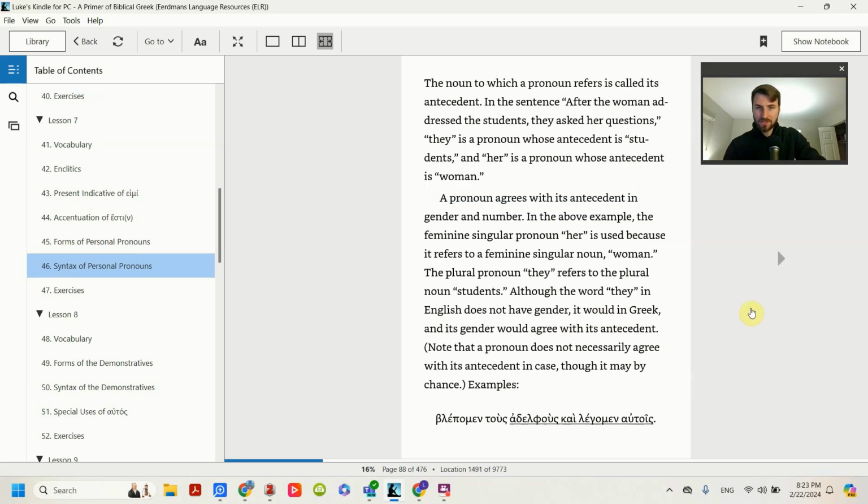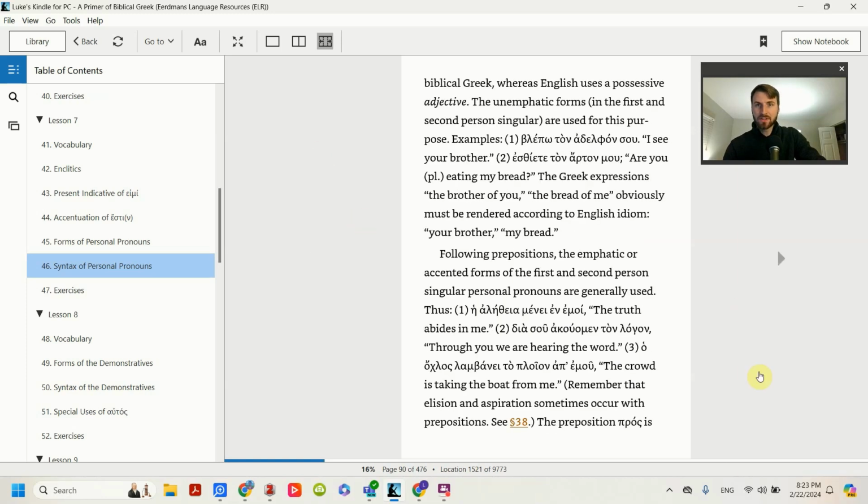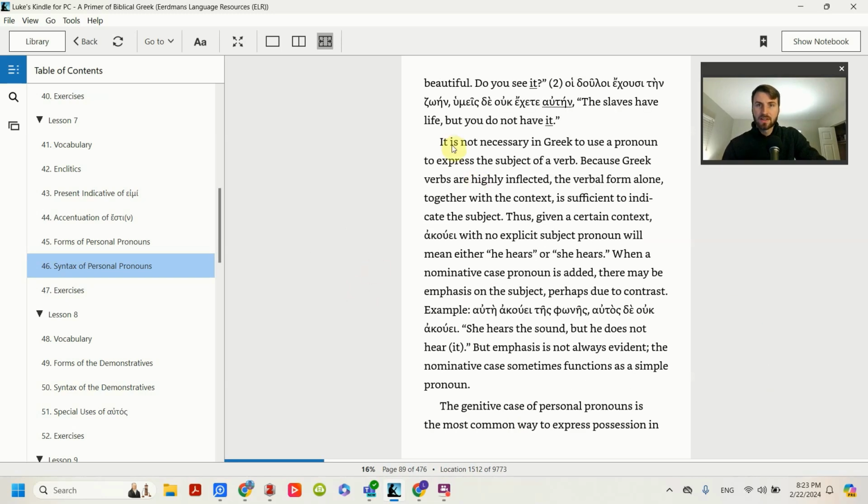We talked about how they're used. The only other thing it kind of brings up is it is not necessary in Greek to use a pronoun to express the subject of the verb. We've already known this from previous chapters, but it's just highlighting it here. Like, I have to say in English, he sees, but in Greek you don't have to say autos blepei. You can just say blepei. And because of the ending, you know that it's he sees.